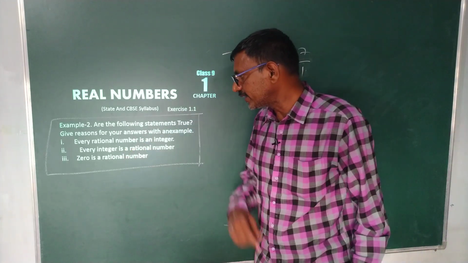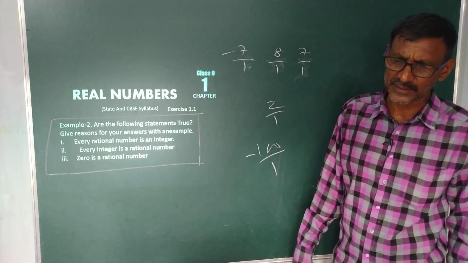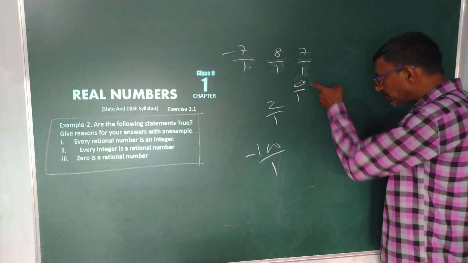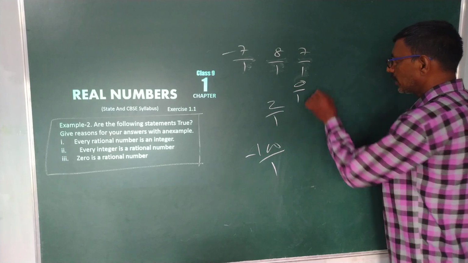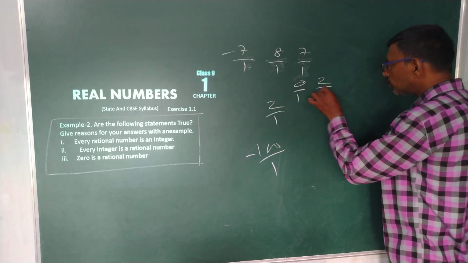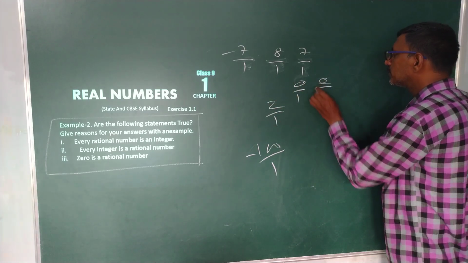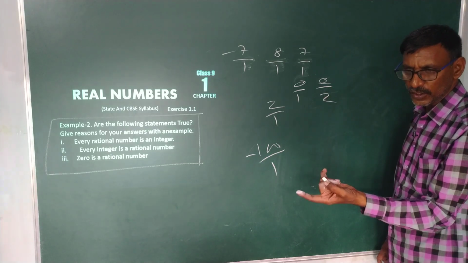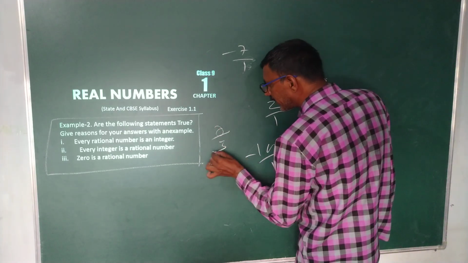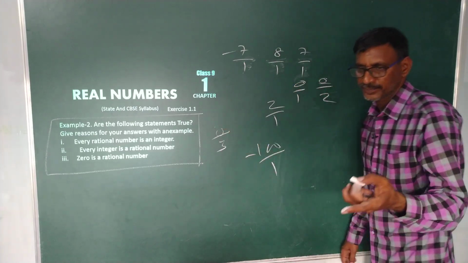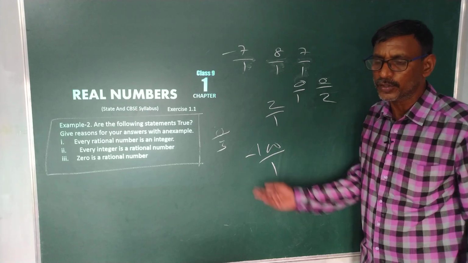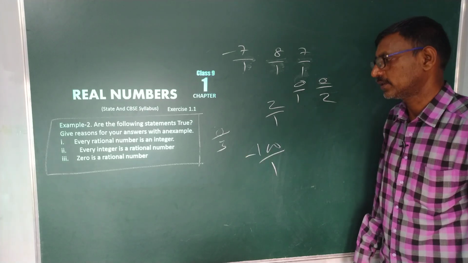Now, 0 is a rational number. Yes, 0 by 1 is a rational number because it is in the form of p by q. The next one is 0 by 2. 0 by 2 is nothing but 0 only. 0 by 3 is again 0 only, but it is in the form of p by q, therefore it is a rational number.